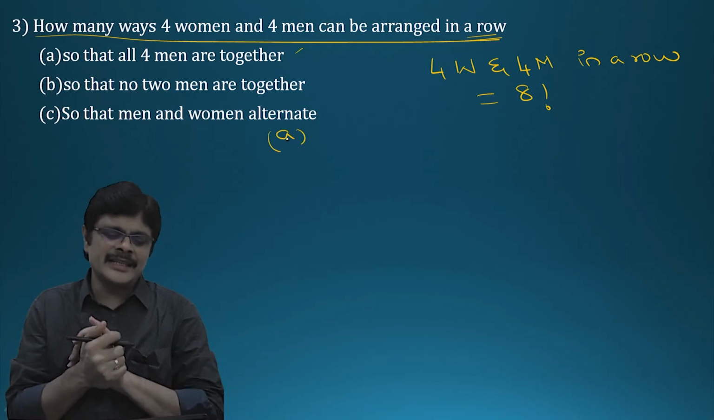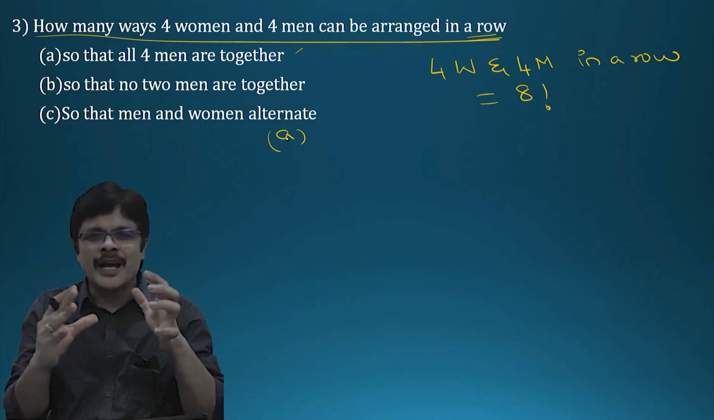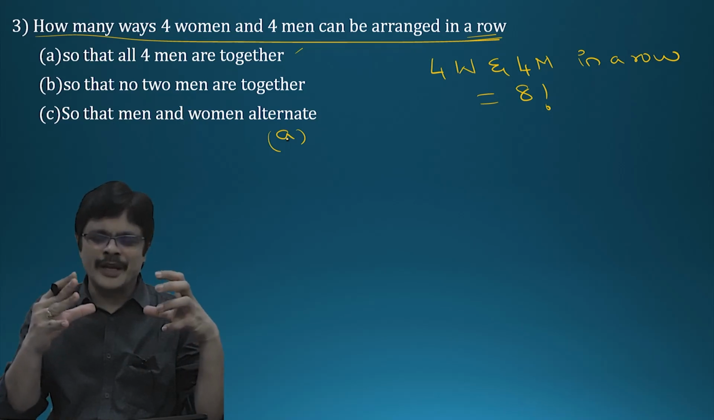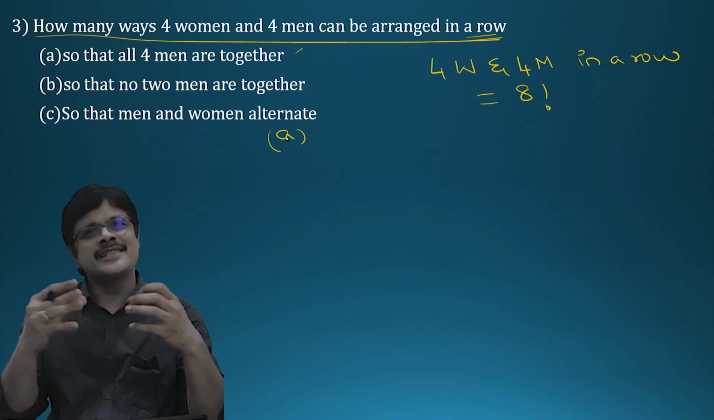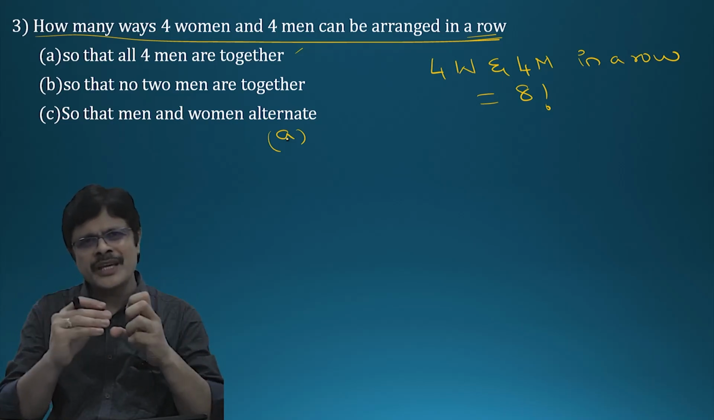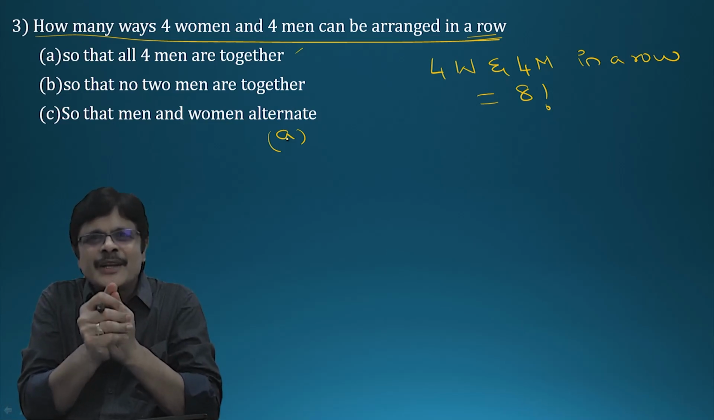But option A is not a happy situation. It is asking that all 4 men are together. Now the condition is all 4 men are together. This logic always works whenever you want certain people together: you just tie them up. They are like a single unit.